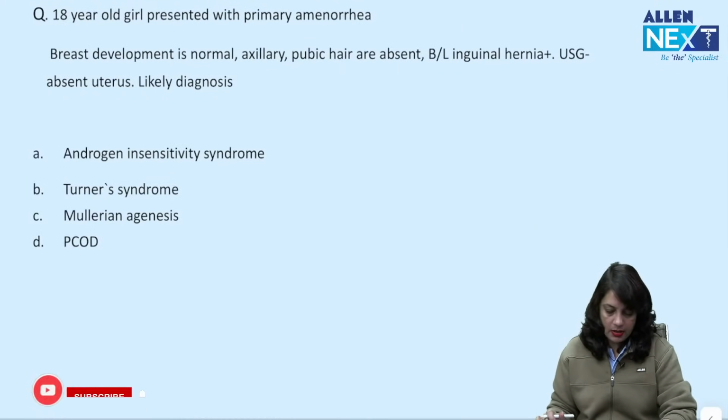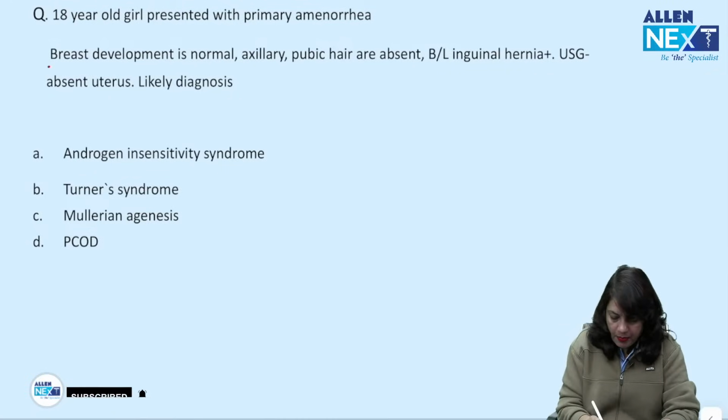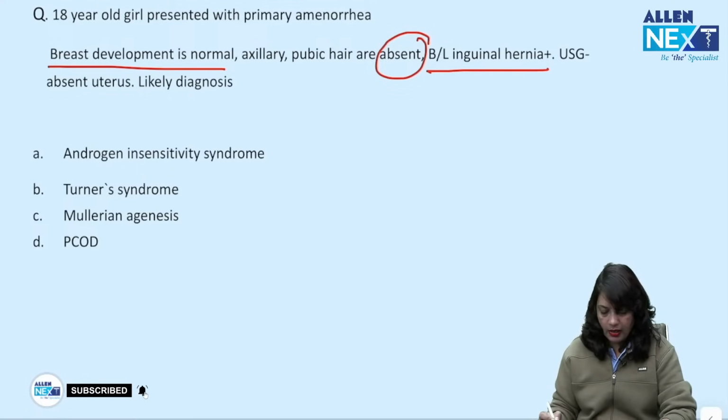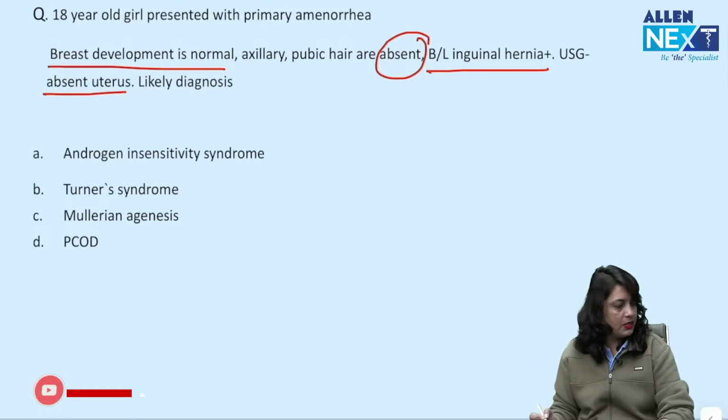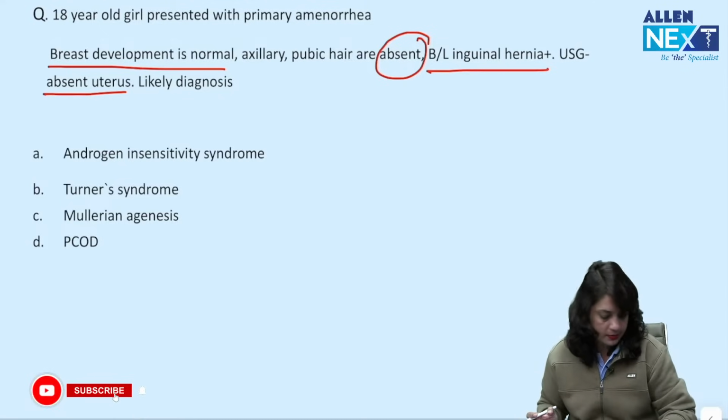Yes. Next, an 18-year-old girl presented with primary amenorrhea, breast development is normal, axillary pubic hair are absent, bilateral inguinal hernia, ultrasound shows absent uterus. What is your diagnosis? Androgen insensitivity, Turner syndrome, Mullerian agenesis, or polycystic ovarian disease?